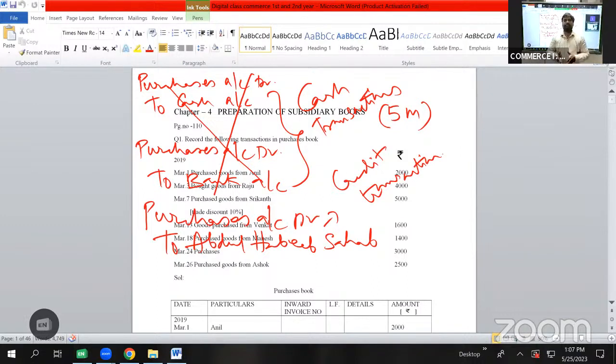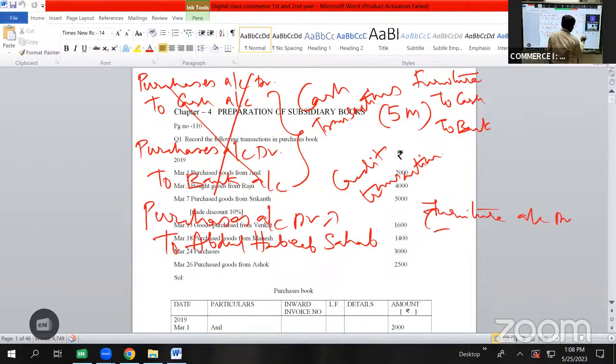एक और transaction है, apart from purchasing goods, सामान खरीदने के बजाय we also purchase assets in our business. सामान के अलावा business organization में assets खरीदे जाते. For example, we have purchased furniture. तो उसकी general entry क्या आती? Furniture account debit to cash. If you are paying through check, the entry will be furniture account debit to bank. Or else if you are purchasing the furniture from Abdul Habib Sahab, then the entry will be furniture account debit to Abdul Habib Sahab account.